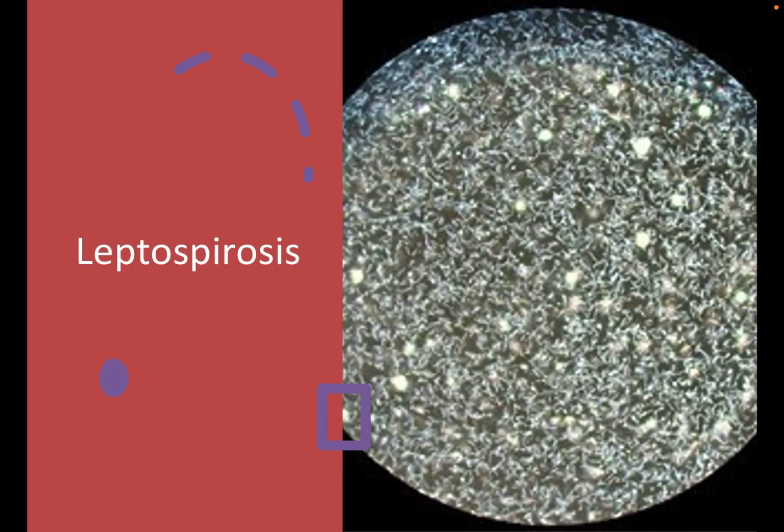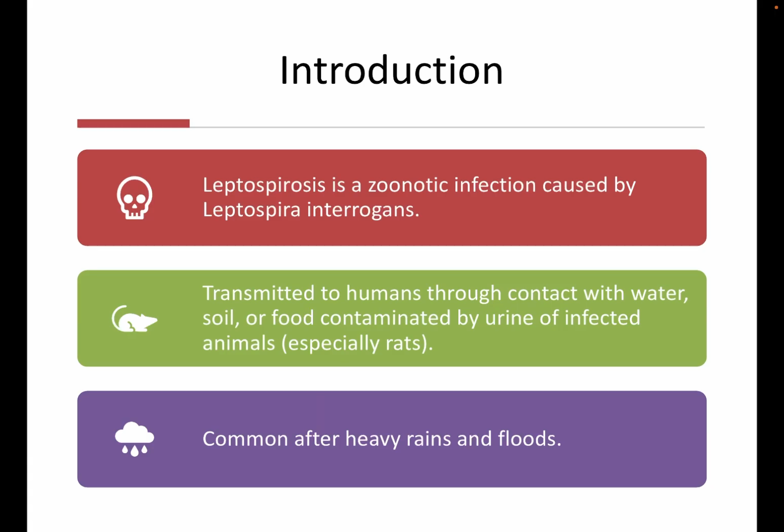Hello everyone. Today we will discuss leptospirosis in the 5 mark short note series. So leptospirosis is a zoonotic infection caused by Leptospira interrogans. It is transmitted to humans through contact with water, soil, or food contaminated by urine of infected animals, especially rats. It is common after heavy rains and floods.